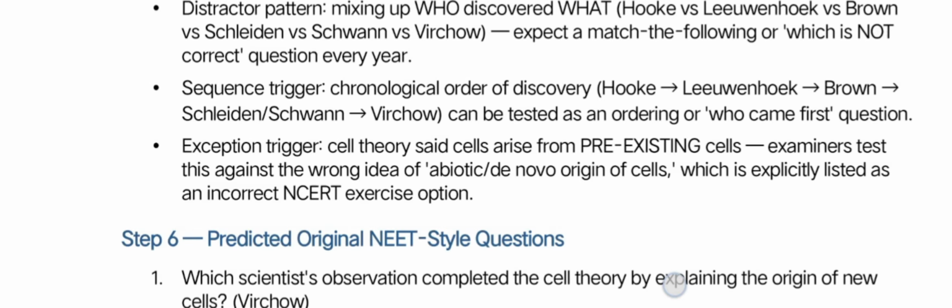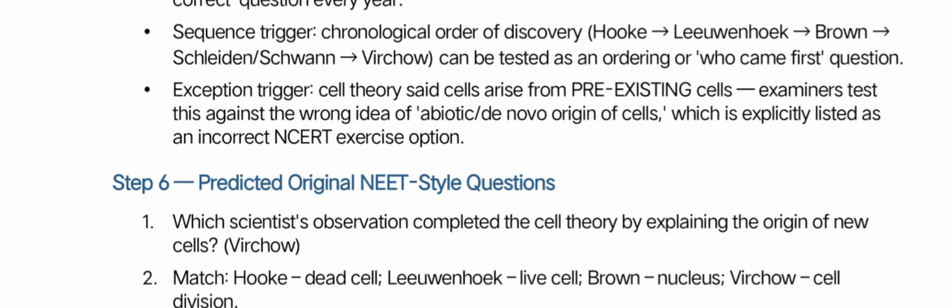So expect a match the following or which is not correct question every year. The sequence trigger is the chronological order of the discoveries. Hooke, Leeuwenhoek, Brown, Schwann, Schleiden, and Virchow can be tested as ordering, who came first, type questions.